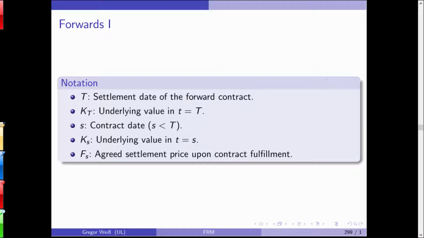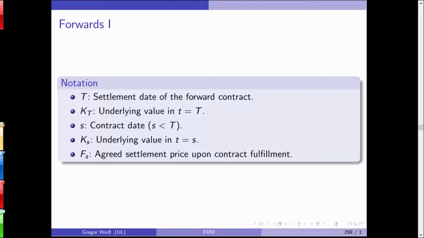So what happens in a forward contract? At time s, you are buying a commodity, an underlying. You are obliging yourself to buy this underlying for a fixed price, FS, that is fixed today at point s, but the underlying has a current spot price of KS, meaning that it might be that KS is equal to FS, but usually we'll expect prices to change, so KS will not be equal to FS.